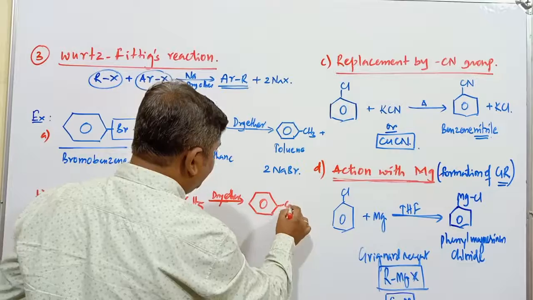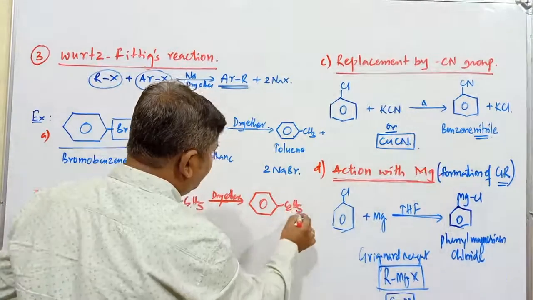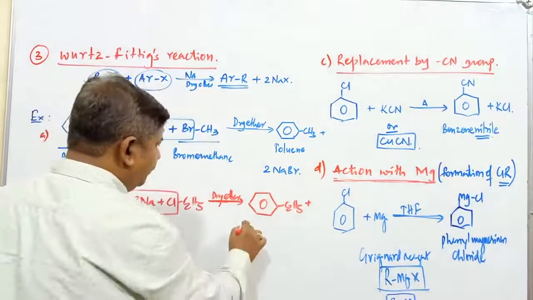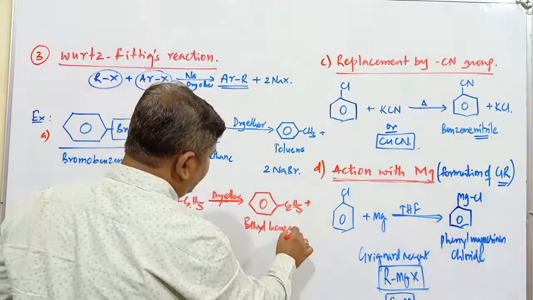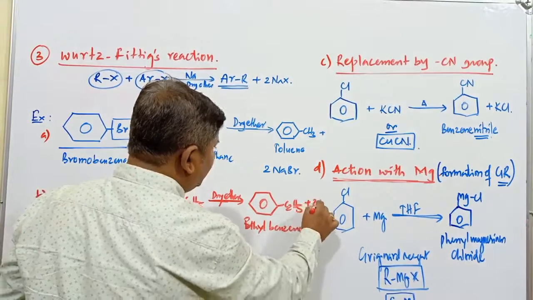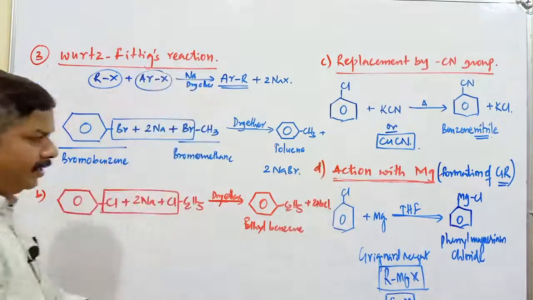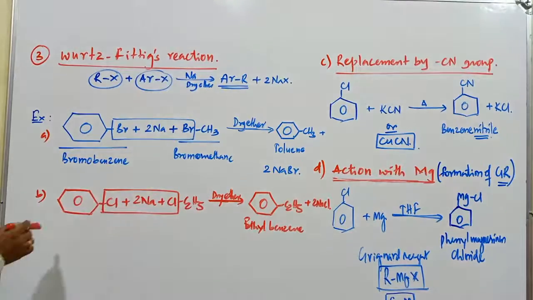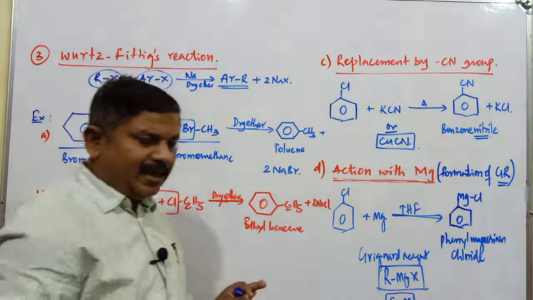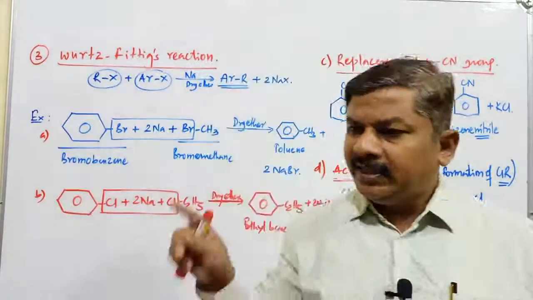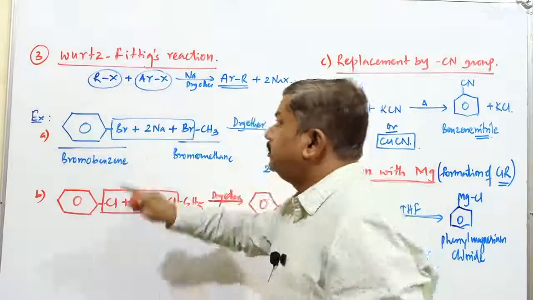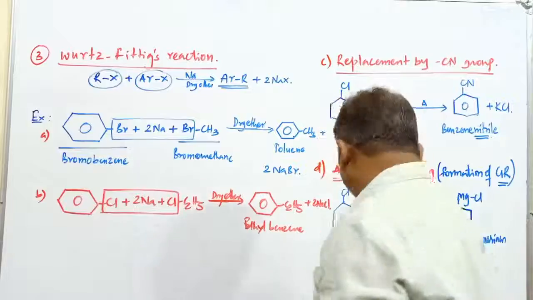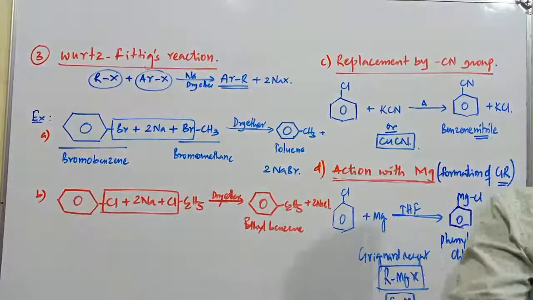What is the name of this compound? Ethylbenzene, plus 2 moles of NaCl. This reaction is also known as the Wurtz-Fittig reaction. Students, it's very clear. If both are alkyl halides, it is known as the Wurtz reaction. If one alkyl halide and one aryl halide, it is commonly known as the Wurtz-Fittig reaction. Right?